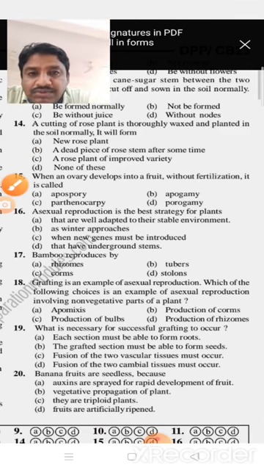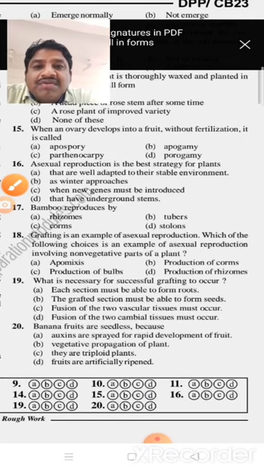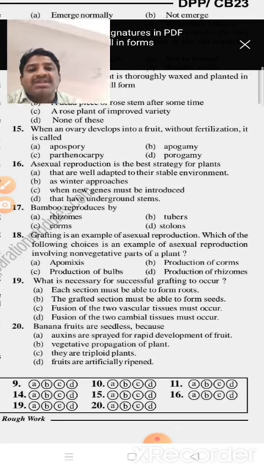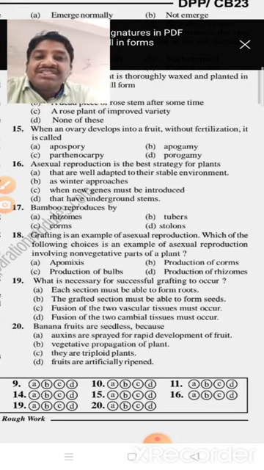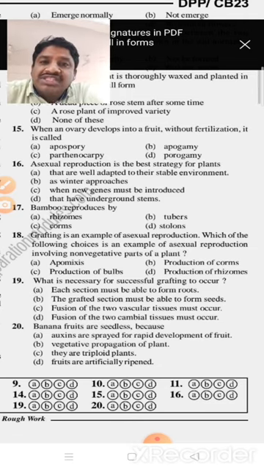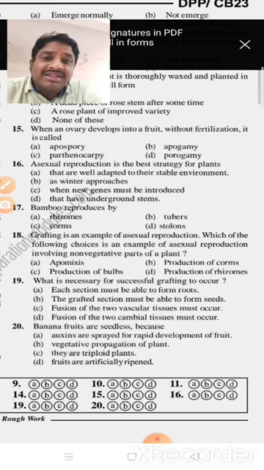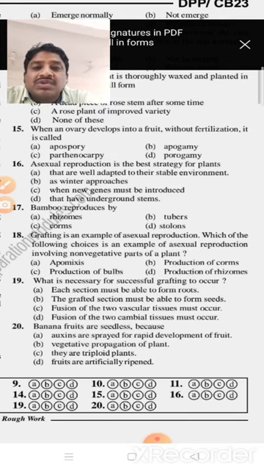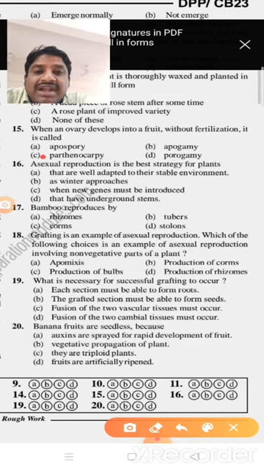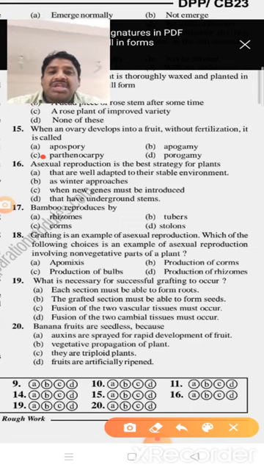Next, the 15th question. When an ovary develops into fruit without fertilization, it is called apospory, apogamy, parthenocarpy, or porogamy. So the ovary develops into fruit naturally, but without fertilization, it is called parthenocarpy. Such fruits, for example banana, grapes, watermelon, are the examples. So that's why option C is correct. In that, you can see option A apospory.